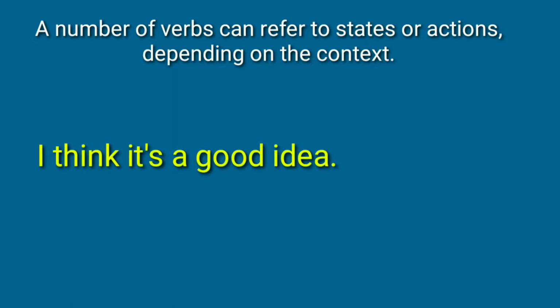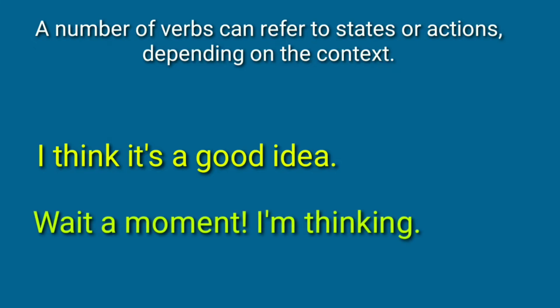Let's see some examples here. I think it's a good idea. Wait a moment. I am thinking. The first sentence expresses an opinion actually. It's a mental state. So we use present simple. In the second example, the speaker is actively processing thoughts about something. He is doing a physical action, like an action in progress. So we use the present continuous form.